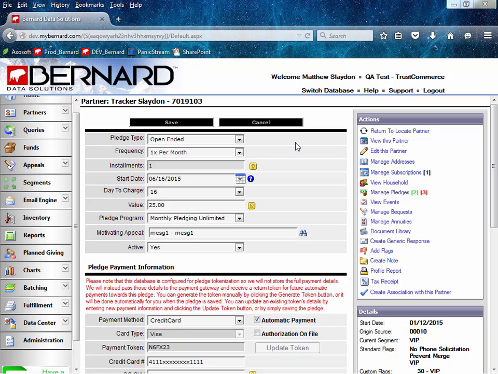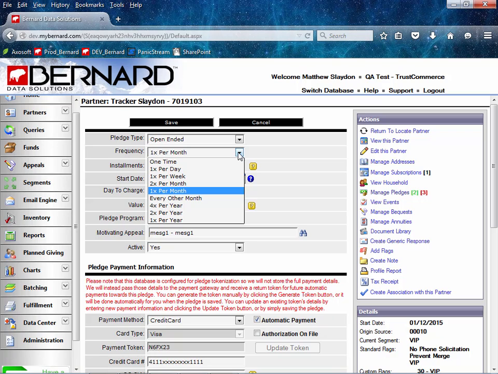For our second change to pledges, Bernard has updated and changed the language used to create and describe pledge frequency. The options for the pledge frequency have been renamed in order to help users more easily create and understand pledges. The frequency options have been changed as follows. Daily will now be 1 time per day.